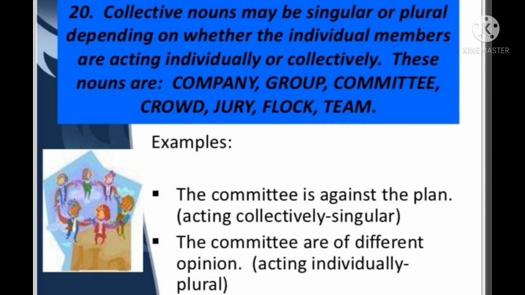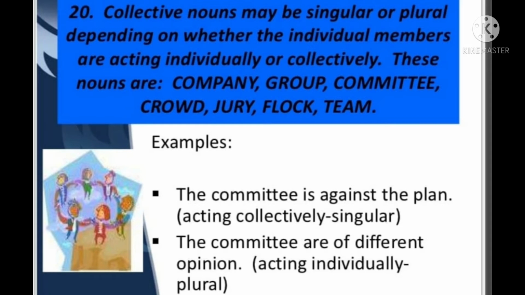Collective nouns may be singular or plural depending on whether the individual members are acting individually or collectively. See the collective nouns like committee, company, group, crowd, jury, flock, team. All these can be either singular or plural depending on the individual members or the collective members.